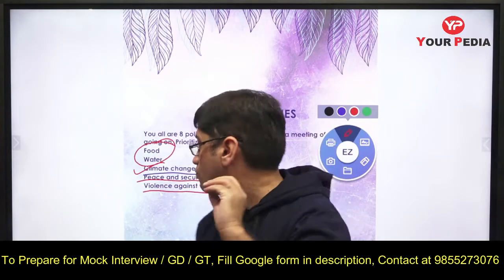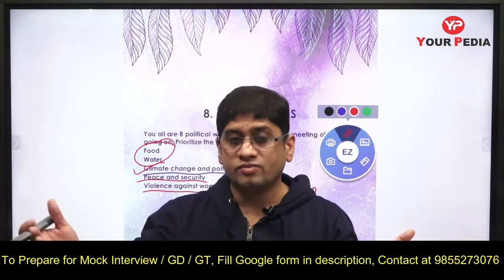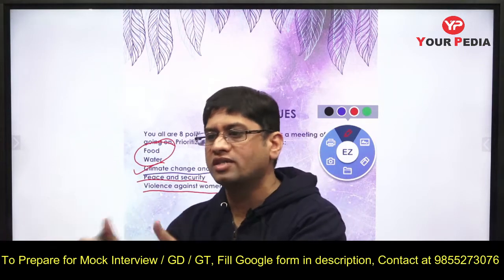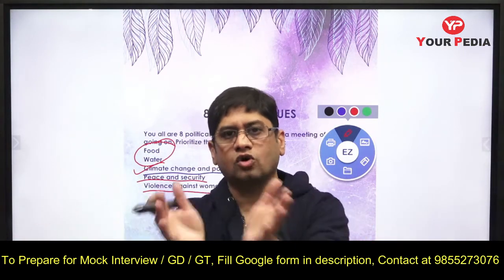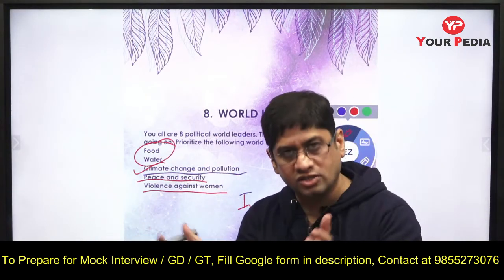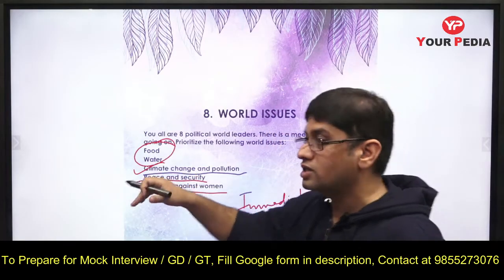So food, water, similarly this virus problem, COVID, that means some kind of disease, they are to be focused on first and resolved within a year or 2 or 3. They are short term. So as global leaders, we should prioritize these because they can be addressed in a short time and can easily be resolved. And these are the issues which are very close to developing countries or least developed countries.